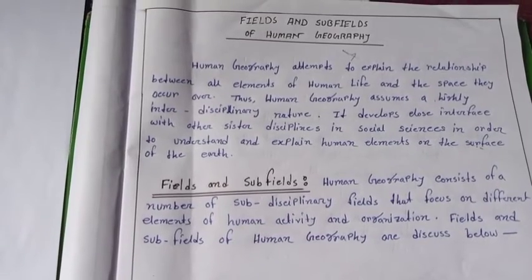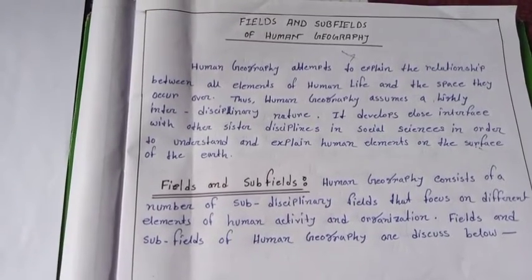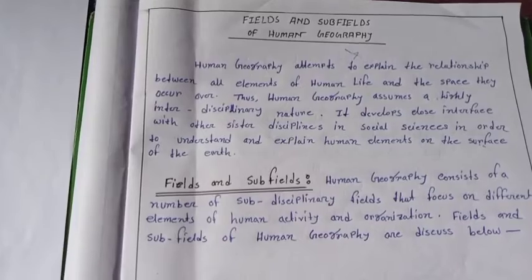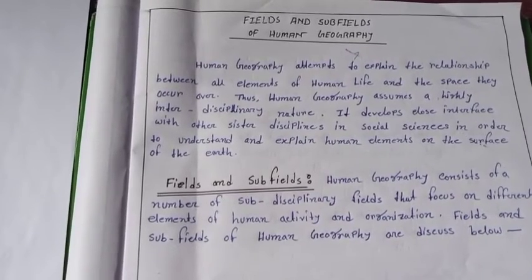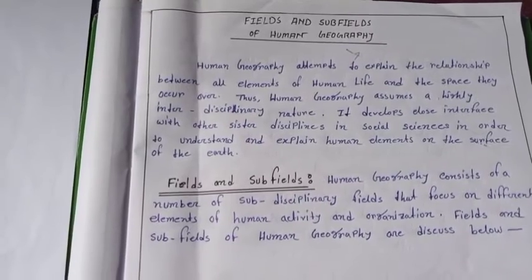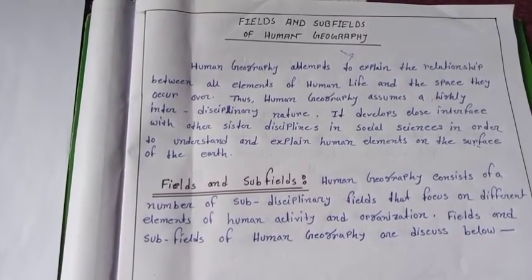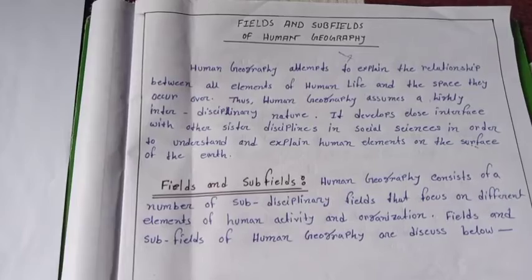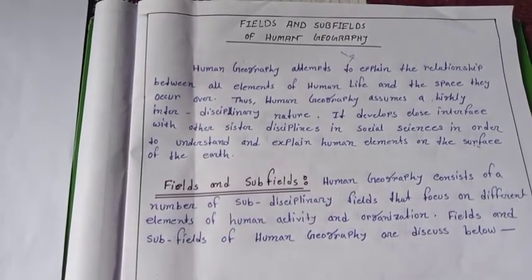Human geography attempts to explain the relationship between all elements of human life and the space they occur over. Thus, human geography assumes a highly interdisciplinary nature.